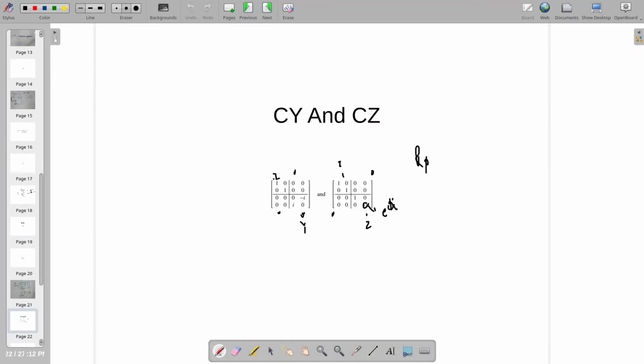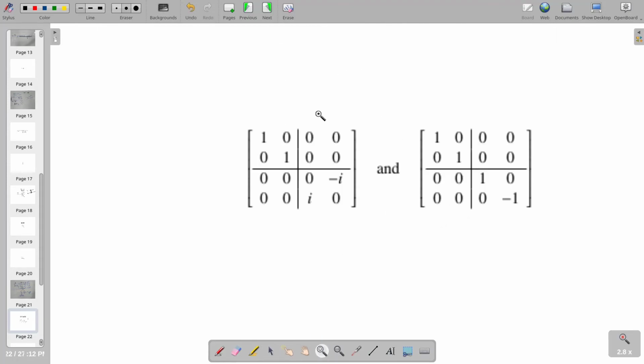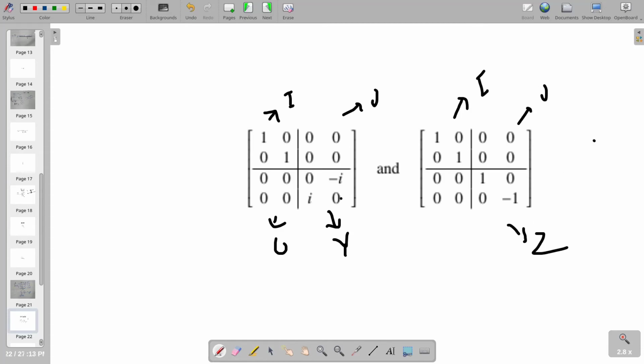The same goes for Y and Z gate. The basic rule which we talked about in the previous slide of how to frame the matrix of a control gate applies here. So this will be nothing but identity, this is 0, this is another 0, and this is the Y gate itself, Pauli Y gate. And this is the same: this is identity, this is 0, and this is a Z gate. You can also obtain a control version of the R phi gate, where you just replace this with e to the power i phi.